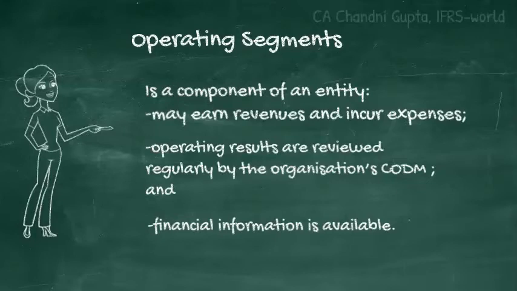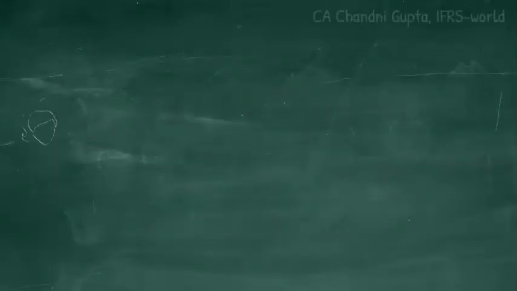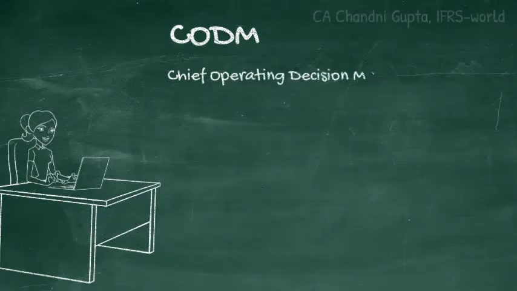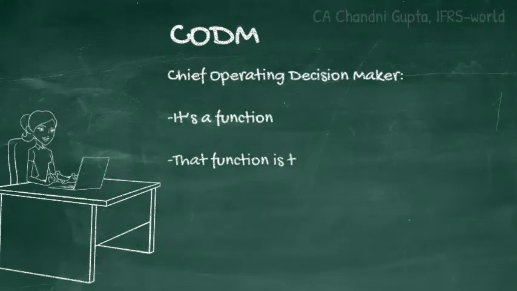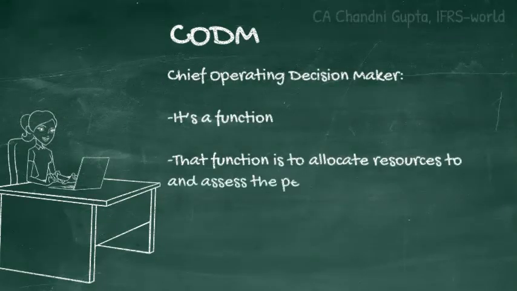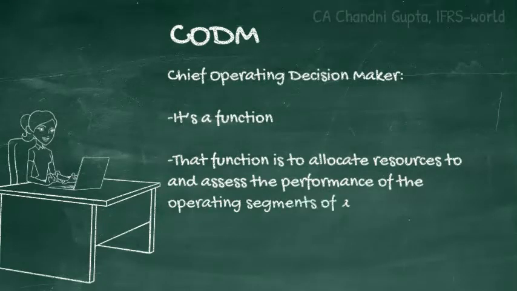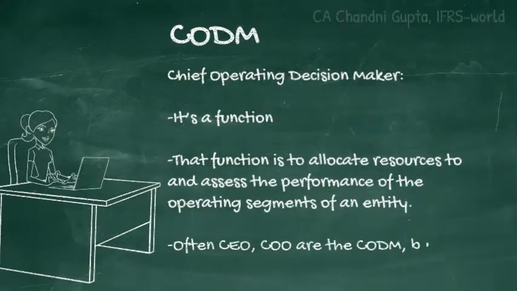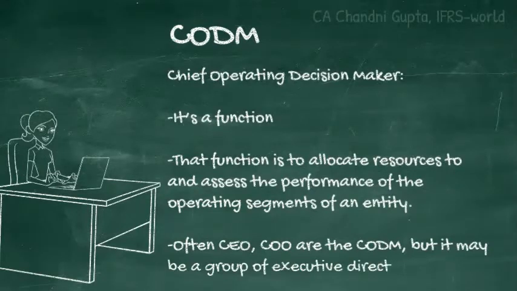Now that we understand the meaning of operating segment and what is a chief operating decision maker, it is a function that allocates the resources and assesses the performance of the operating segments of an entity. So generally, CEO and COO are considered as CODM, but it may also be a group of executive directors.